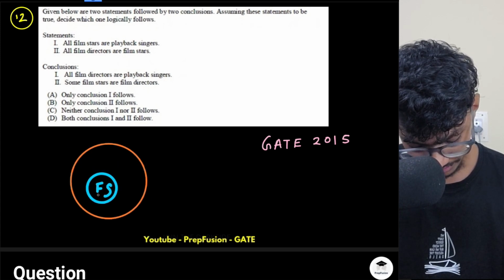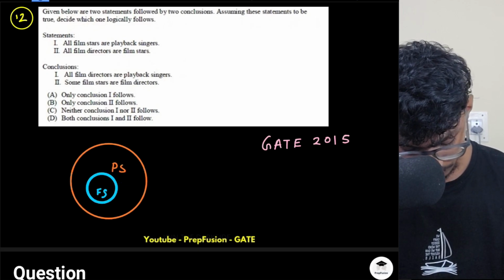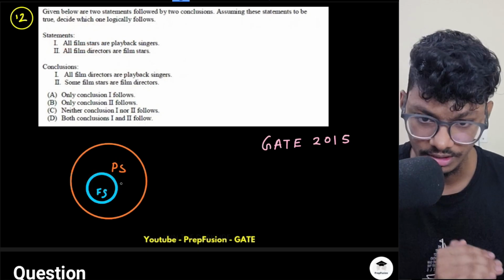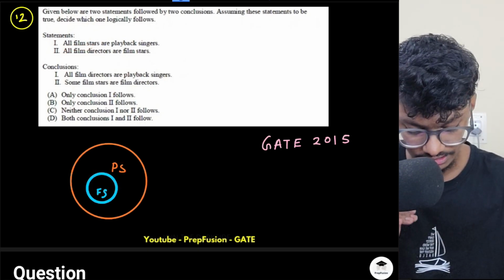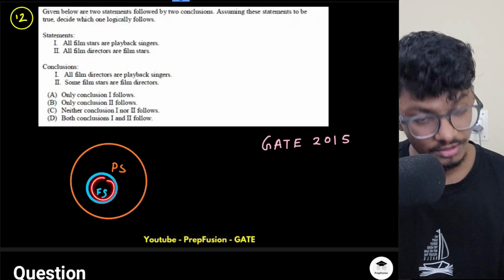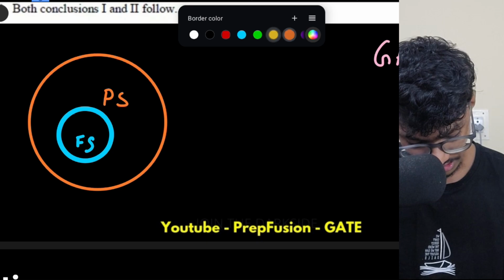First you read the whole statement, then only you draw the diagram. That will be easier. All film stars will be included in playback singers. Now let's read the next statement. All film directors are film stars. So my film directors will lie inside this block.